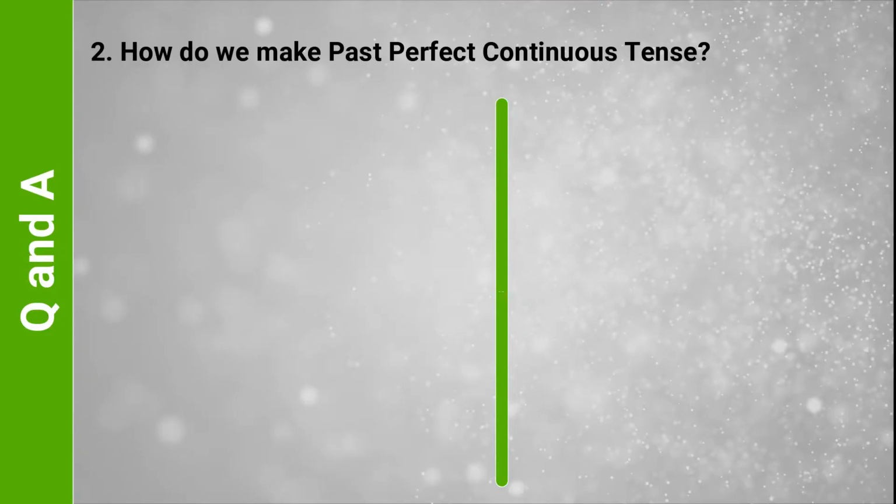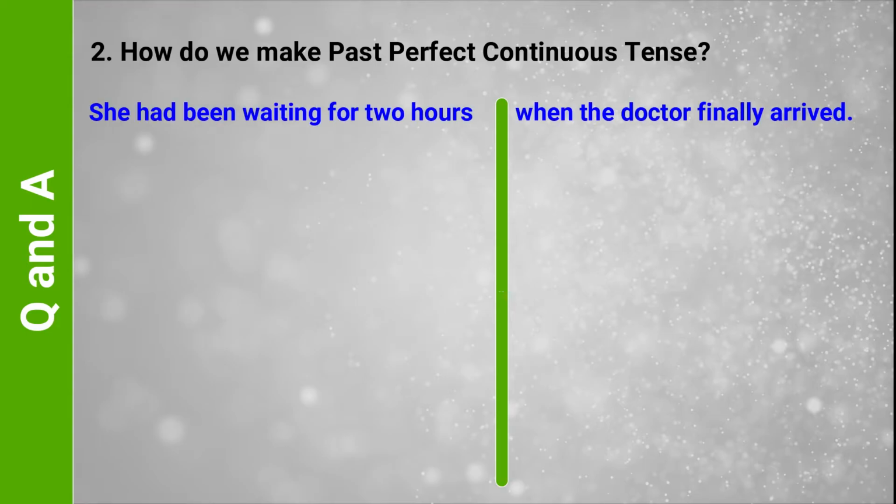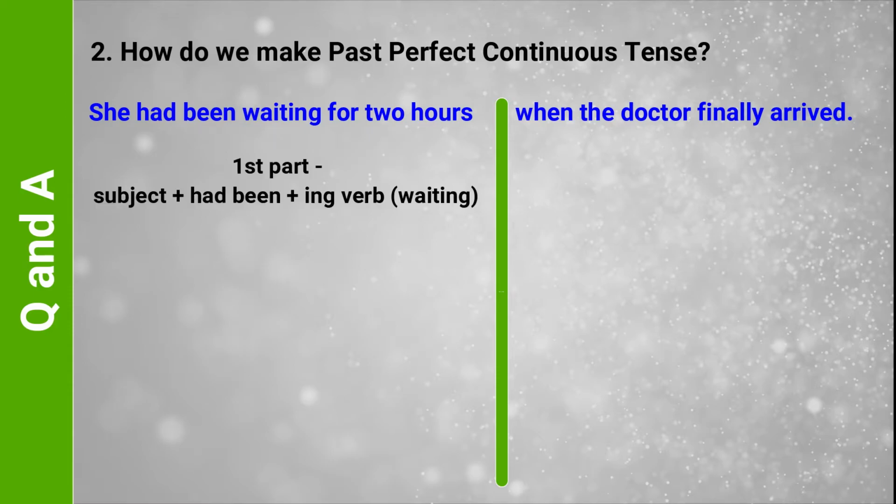How do we make past perfect continuous tense? For example, she had been waiting for 2 hours when the doctor finally arrived. The past perfect continuous tense always has two parts. In this example, the first part is she had been waiting for 2 hours.